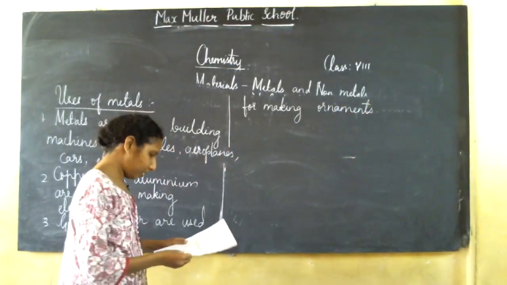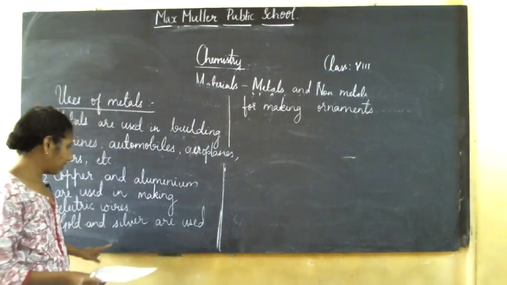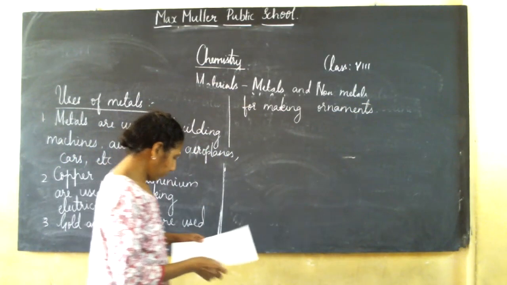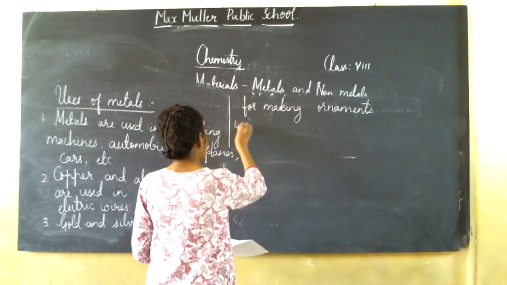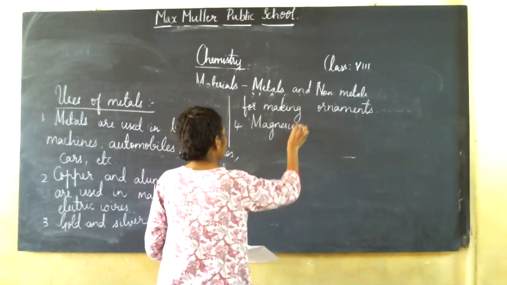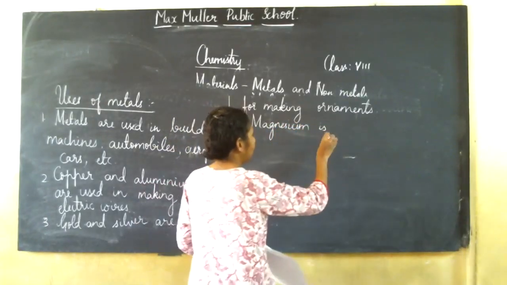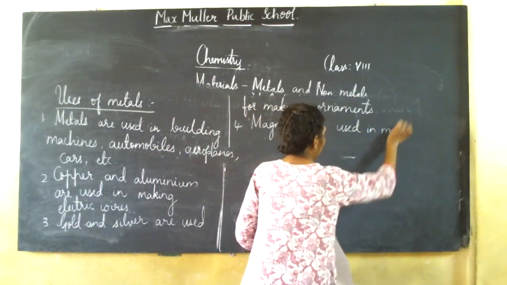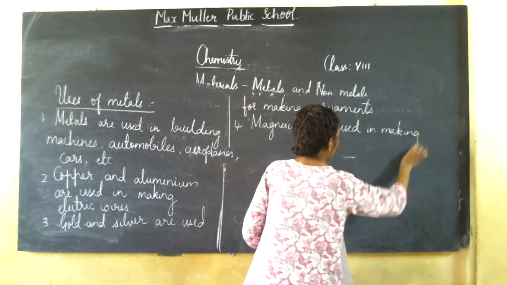You people know this. Since they are lustrous, they are used in making ornaments. Next, you people know this or not? Magnesium is used in making crackers.